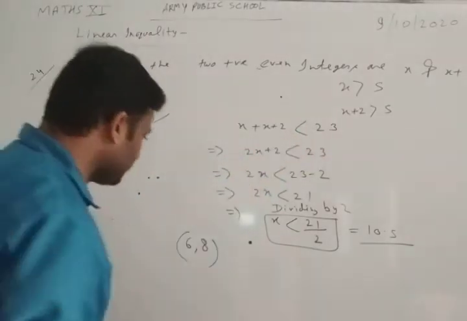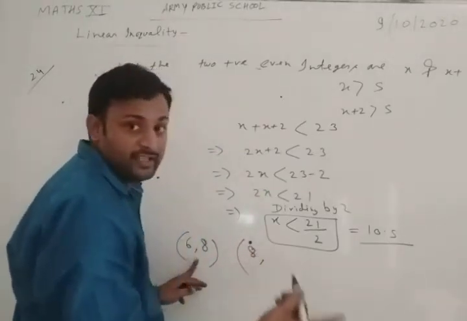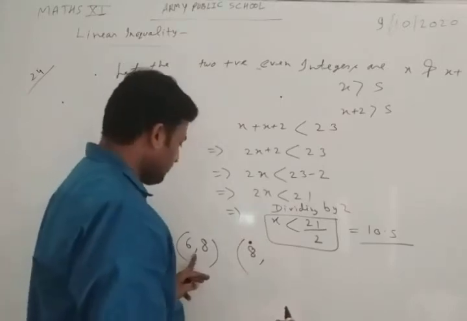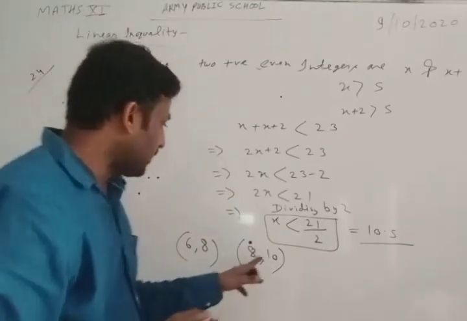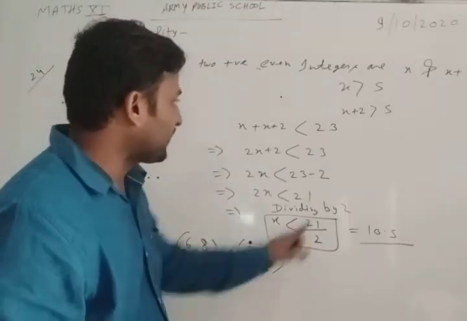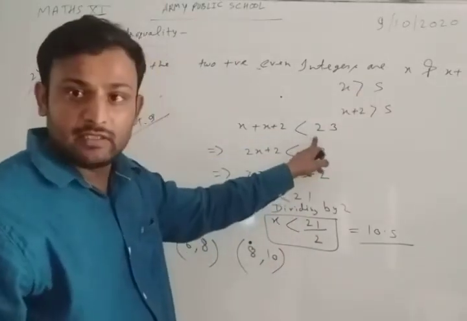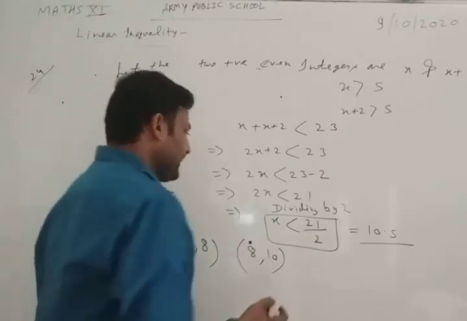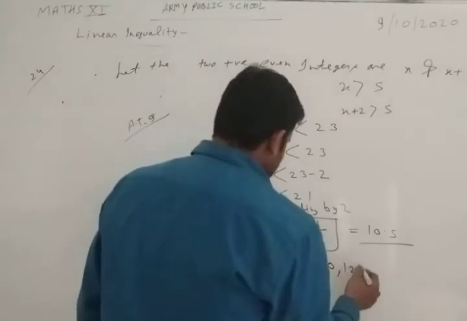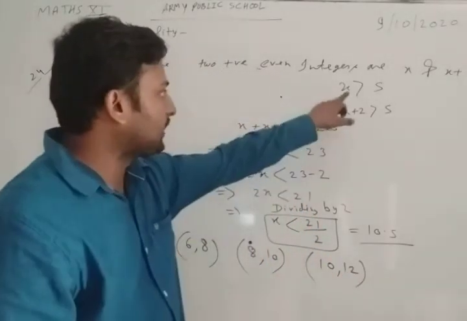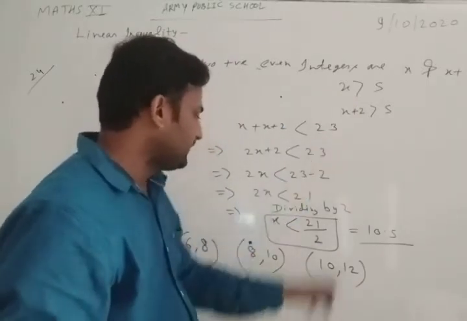Satisfying both conditions. Next, if we take 8, the next even term is 10. Now it satisfies the condition: both are greater than 5, and the sum is less than 23. Next, 10 and 12: both are greater than 5 and the sum is less than 23.